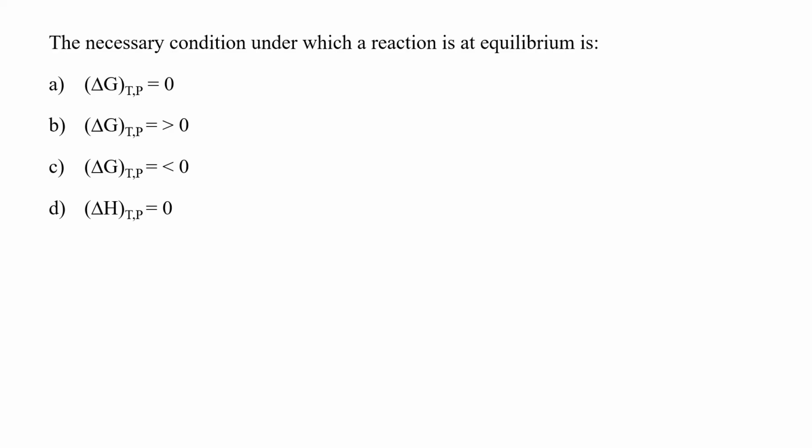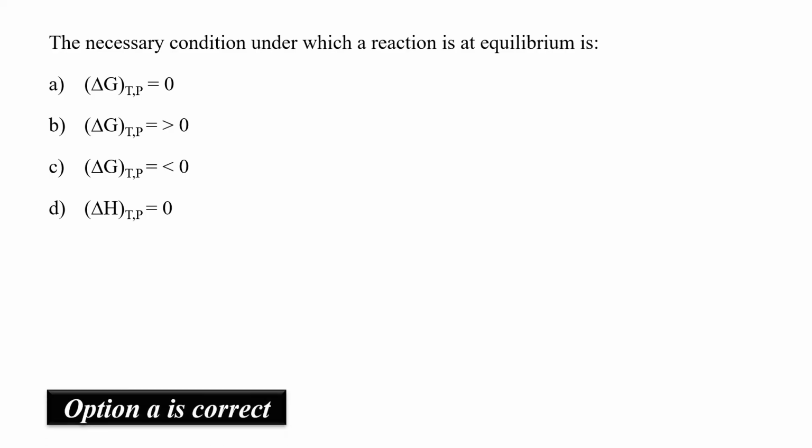The necessary condition under which a reaction is at equilibrium, that's very easy. That is always equal to 0. That means delta G at constant temperature and pressure should be 0 if the reaction is poised at equilibrium. So hence option A would be the correct answer.